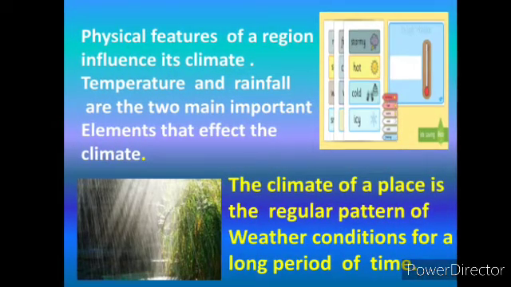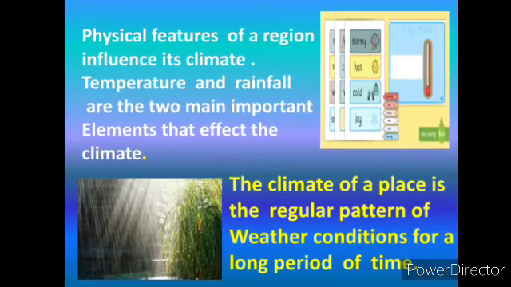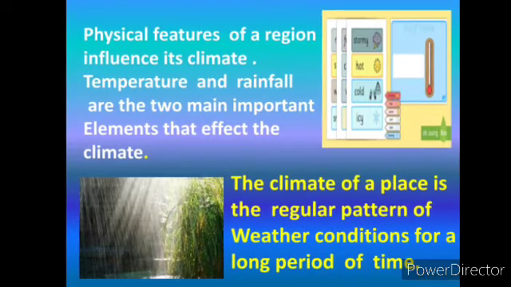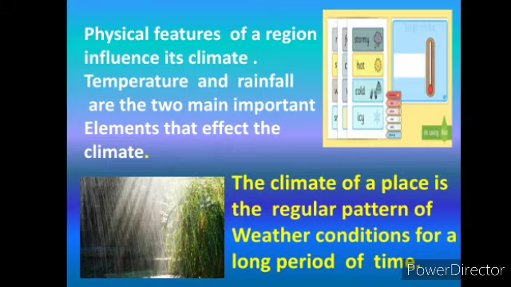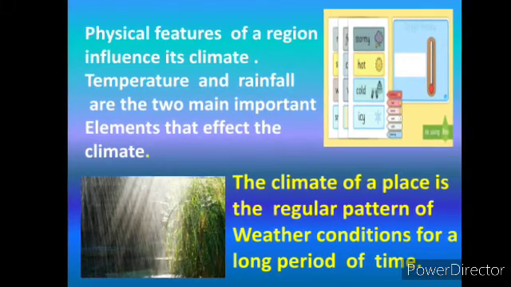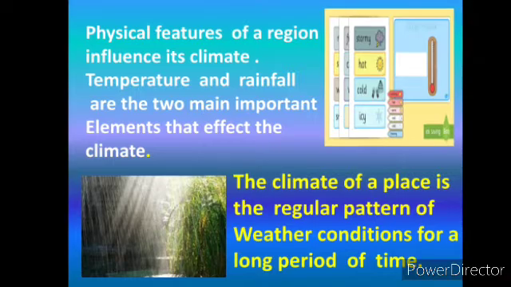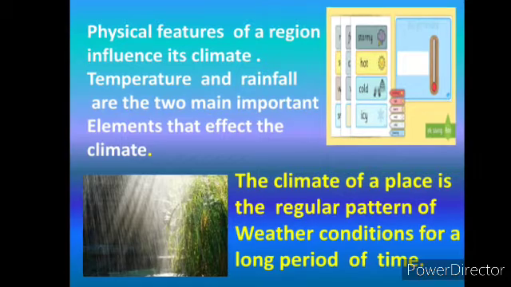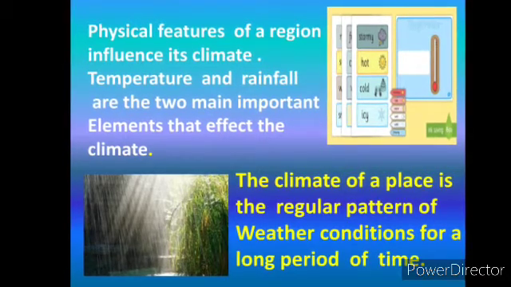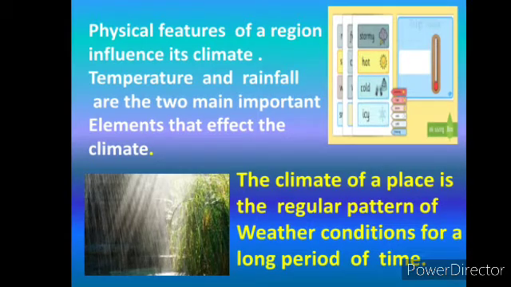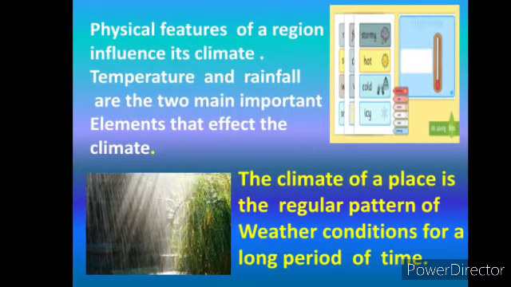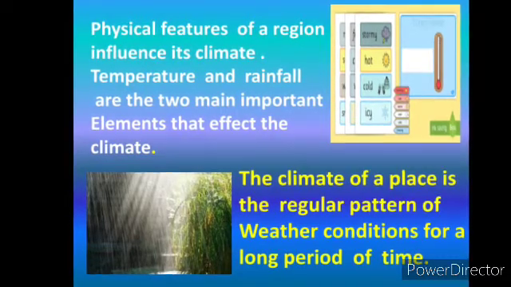Through this chapter we will discuss some pictures. So look at these pictures carefully. Physical features of a region influence its climate. Temperature and rainfall are the two main important elements that affect the climate. The climate of a place is the regular pattern of the weather conditions for a long period of time.